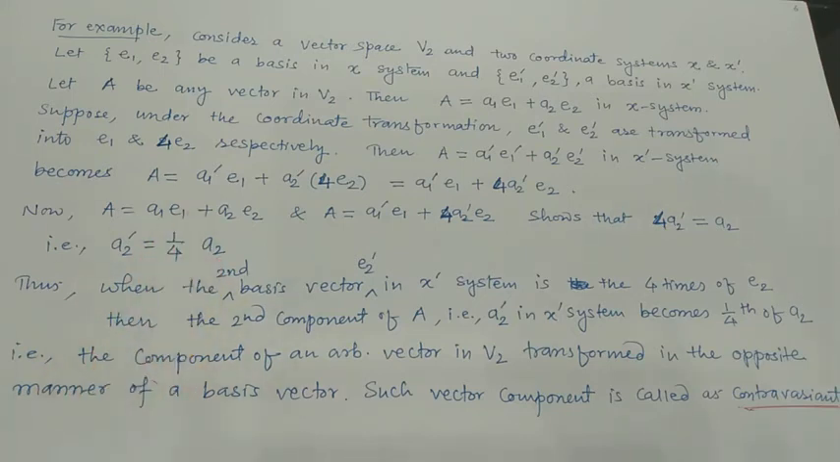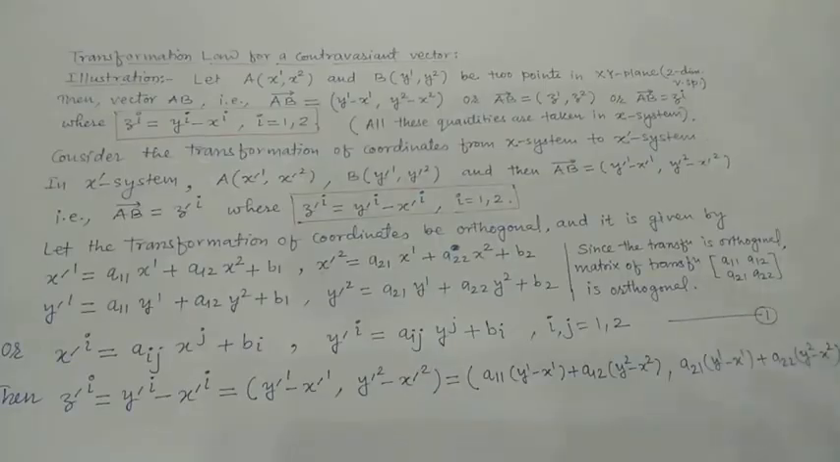That is, the component of an arbitrary vector in V2 transforms in the opposite manner of a basis vector. Such a vector component is called contravariant. Next we will see how the transformation law for a contravariant vector is obtained.